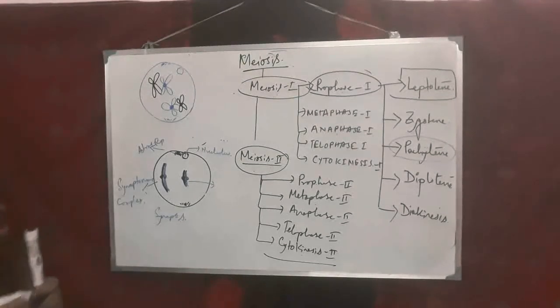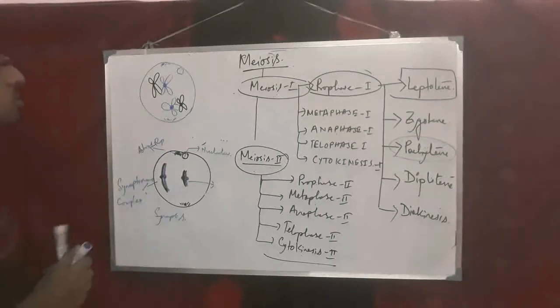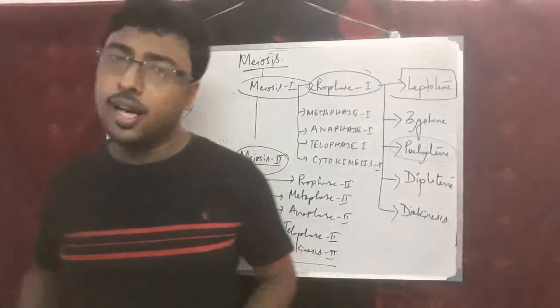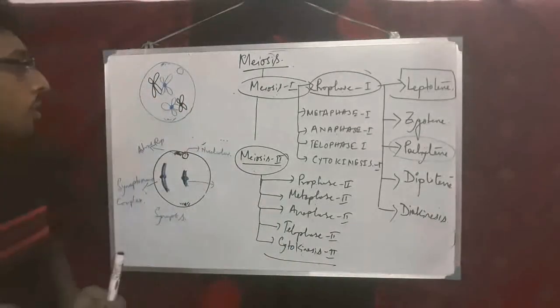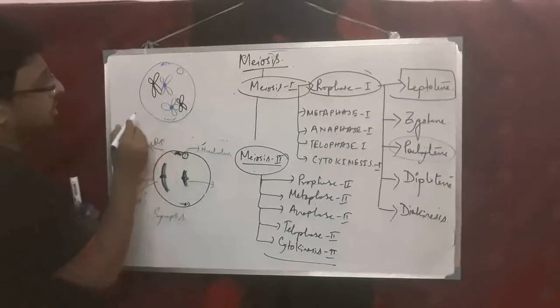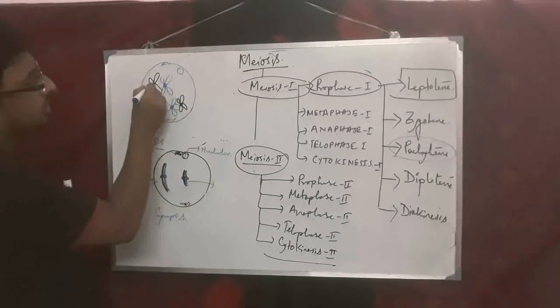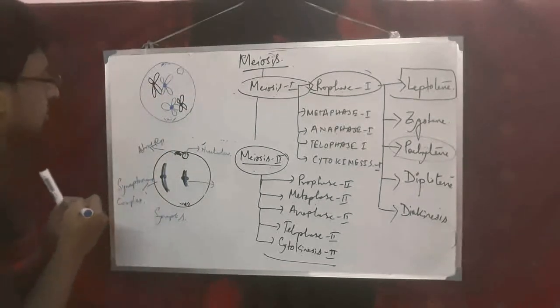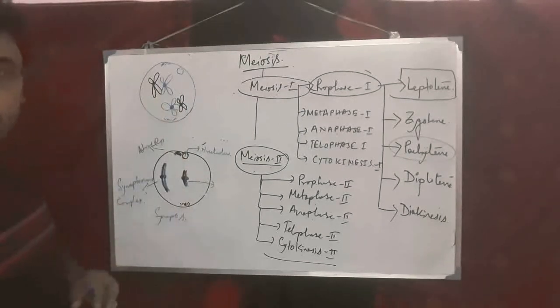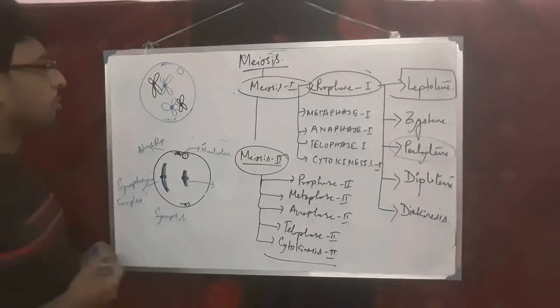But in this stage, what will occur? First of all, there will be crossing over, and there will be the formation of tetrads, and the formation of chiasmata. First of all, see here. Suppose the black color which I have drawn here is a chromosome, and another chromosome I have drawn here in blue, and they are homologous chromosomes.